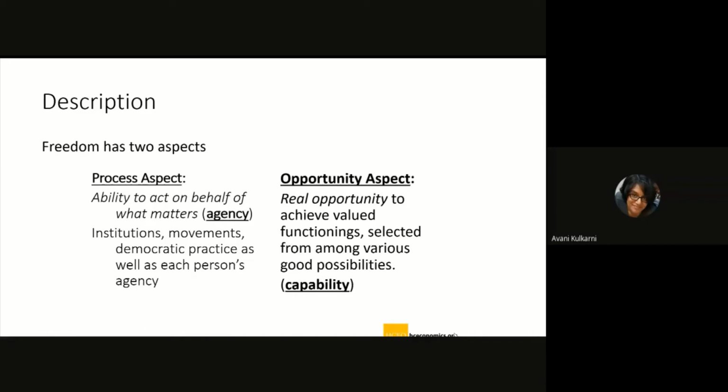And the people who are collecting the suggestions, they are the agencies, because they have the ability to act on behalf of the people who are giving suggestions.